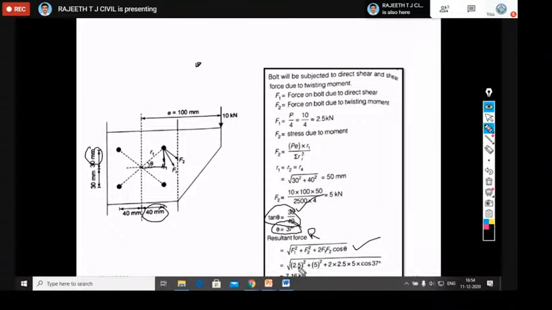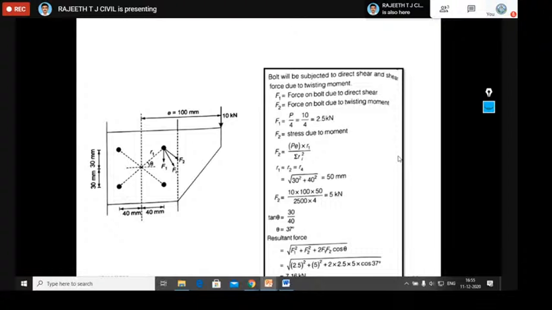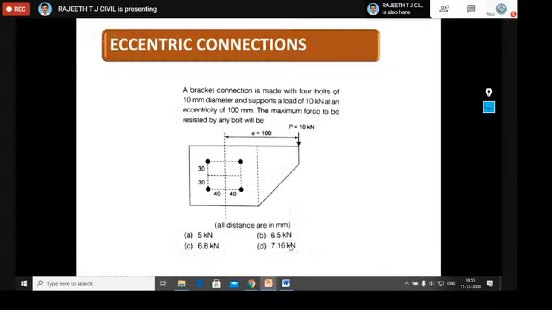Here F1 is 2.5 kilonewton, that is P by n, where P is the eccentric load and n is the number of bolts, and F2 is due to the moment, calculated using this formula, 5 kilonewton. So the square root of 2.5 square plus 5 square plus 2 into 2.5 into 5 into cos 37 degree gives 7.16 kilonewton. So for this problem, the resultant force for the extreme bolt is the fourth option, option D, 7.16 kilonewton.